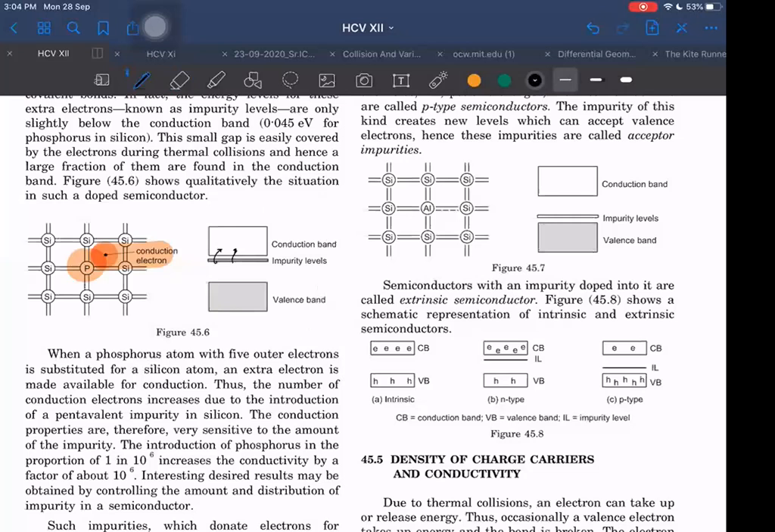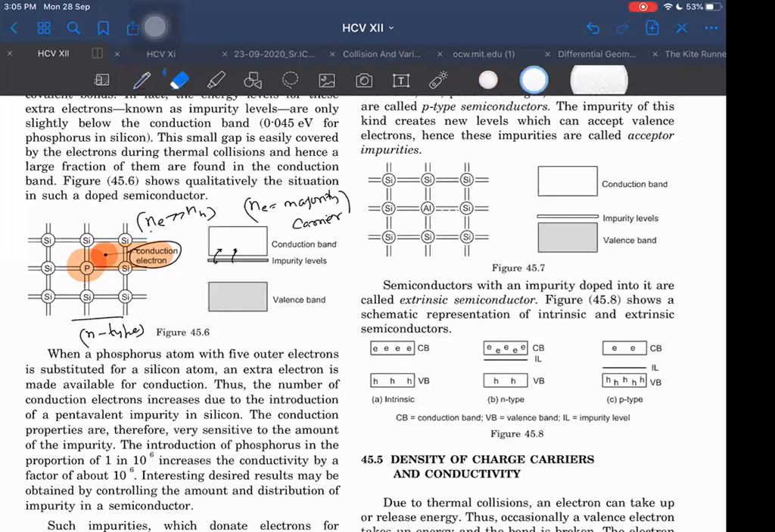This happens when we add which kind of impurity? N type, or negative type, because it is providing Ne greater than NH. The ones which are greater than the other, we call majority carriers. I will use this also when I write there. Ne we call the majority carrier. Majority means those in large number as compared to the other. The other one is minority. In N type, electrons are the majority carrier, and the hole is the minority carrier. Is it okay?